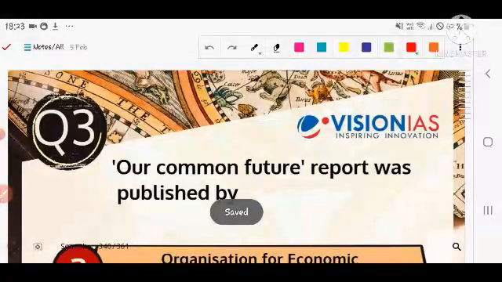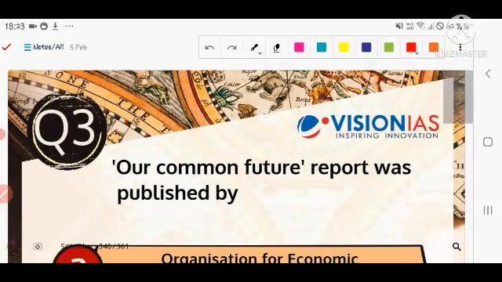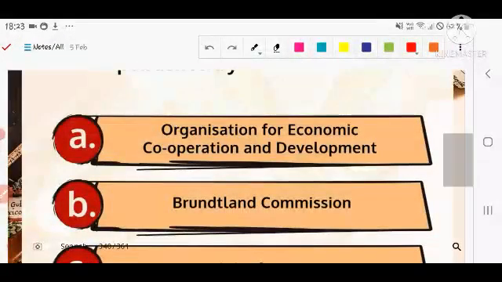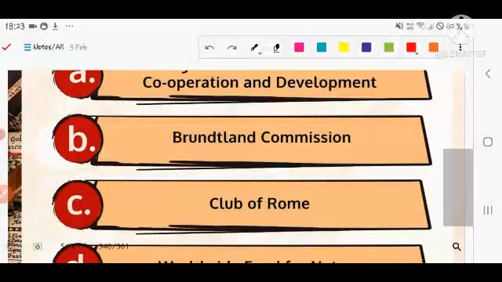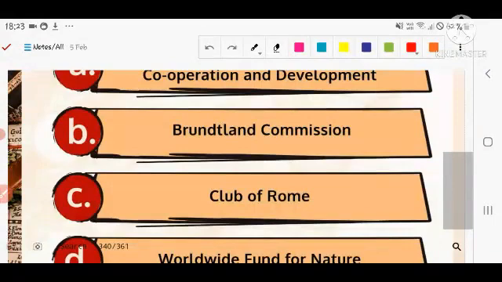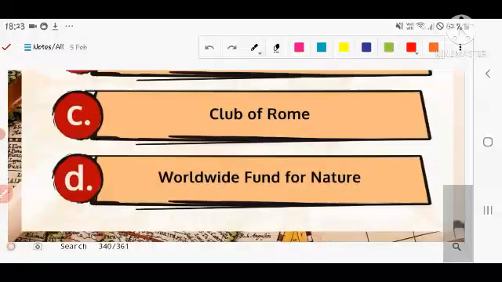Let's see the next question. The next question is a current affairs type of question. The Our Common Future report was published by which of the following organizations? The first option is OECD, the Organization for Economic Cooperation and Development. Number second, Brundtland Commission, which asked in 1987 for the conservation of the environment. Number third, Club of Rome. Number fourth is the Worldwide Fund for Nature.